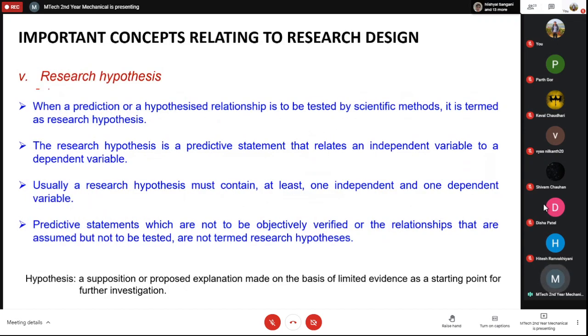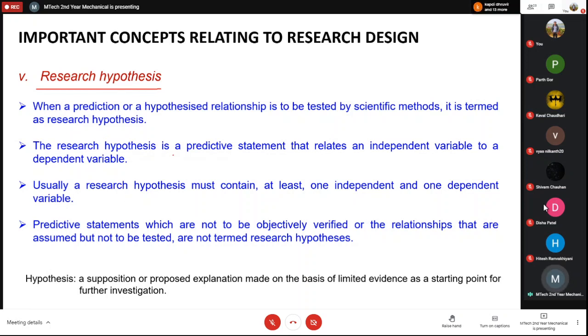The next is the research hypothesis. When a prediction or a hypothesized relationship is to be tested by scientific method, it is termed as research hypothesis. Hypothesis actually means a proposed explanation of something, and then that proposed explanation you have to check with suitable research, with experiments or simulation, with some kind of method. That is called the hypothesis.